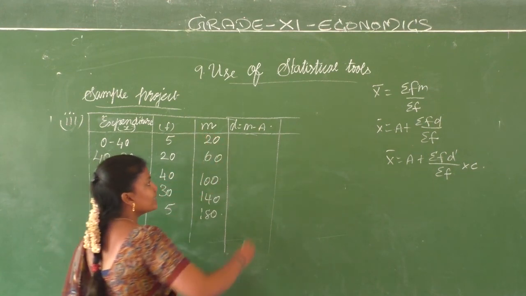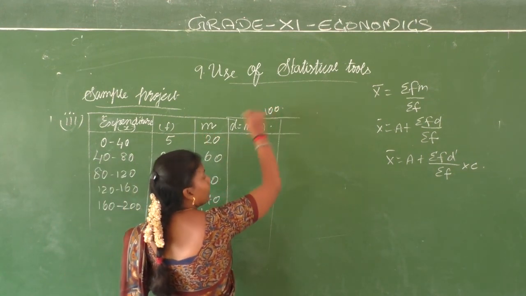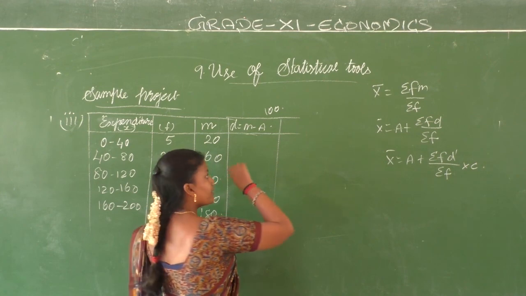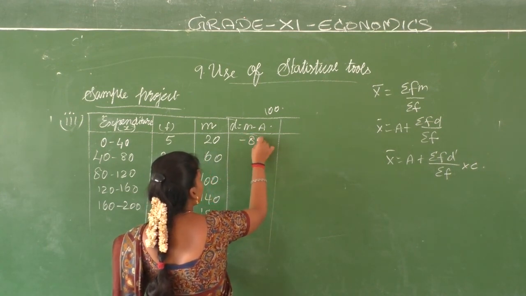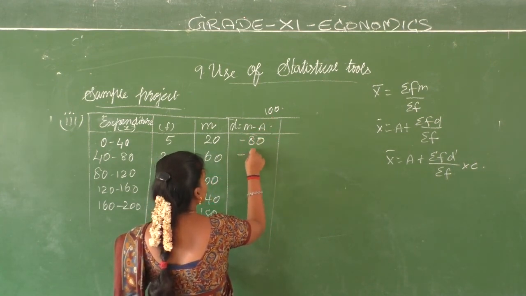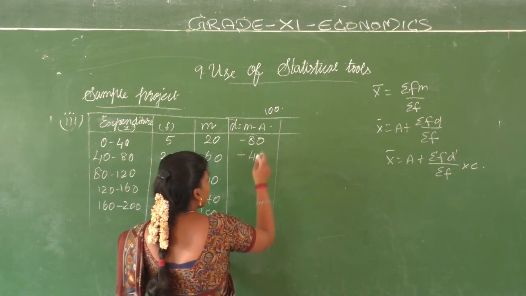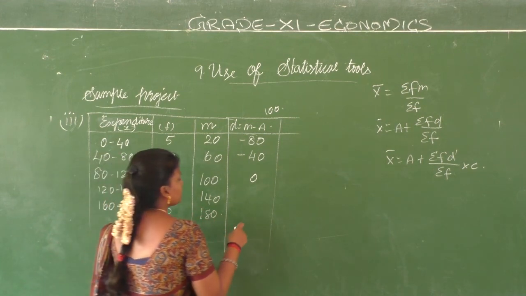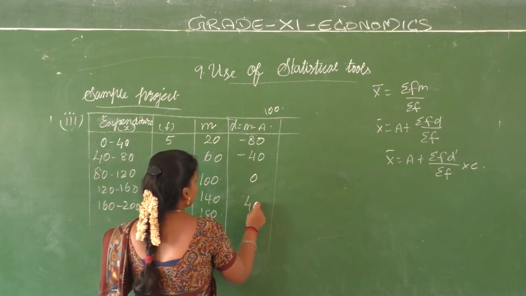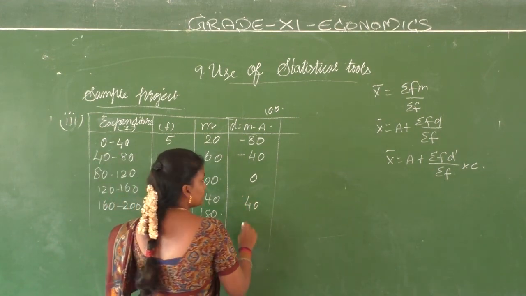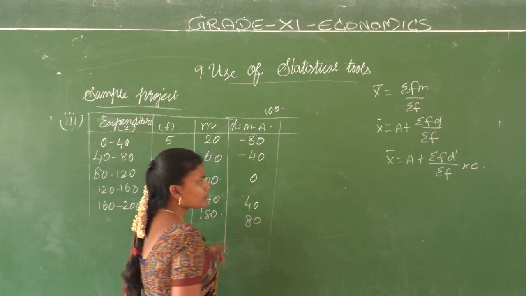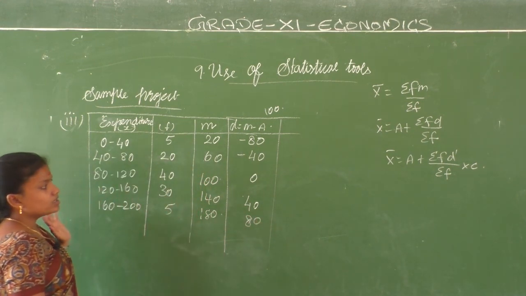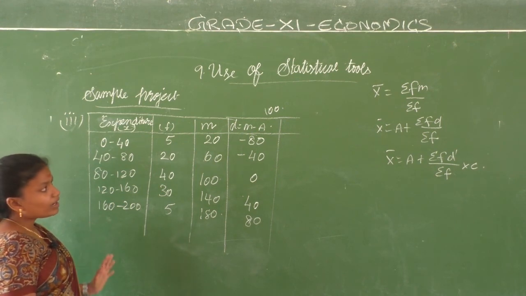20 minus 100, minus 80. 60 minus 100, minus 40. 100 minus 100, 0. 140 minus 100, 40. 180 minus 100, 80. Our deviation values are minus 80, minus 40, 0, 40, 80. Now what are you going to get?